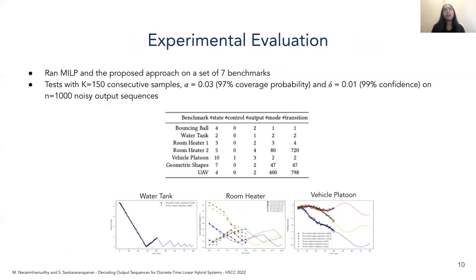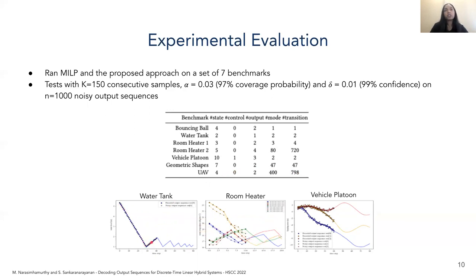We tested our approach and the MILP approach on a set of 7 different benchmarks. The number of state variables for these benchmarks varied from 2 to 10. The number of modes in these benchmarks varied from 1 to 400, and the number of transitions varied from 1 to almost 800. And the plots shown here depict the outputs from running our approach on 3 different benchmarks.